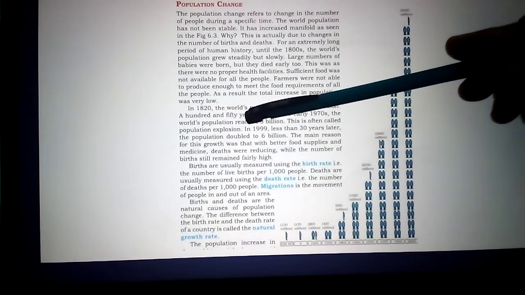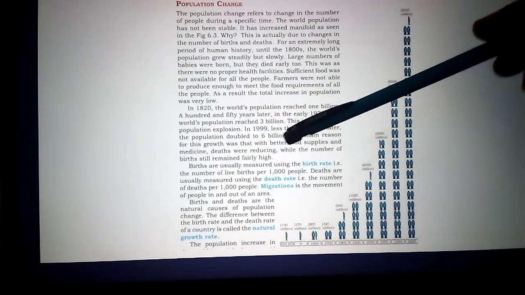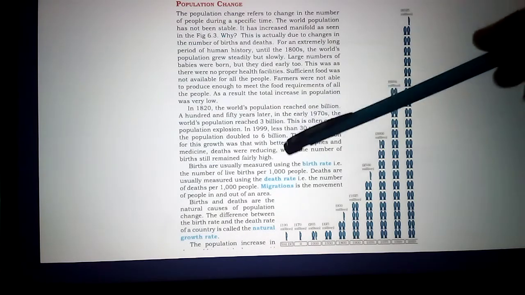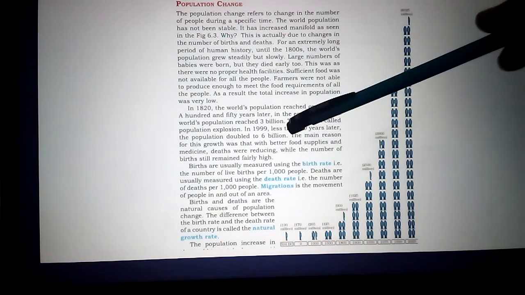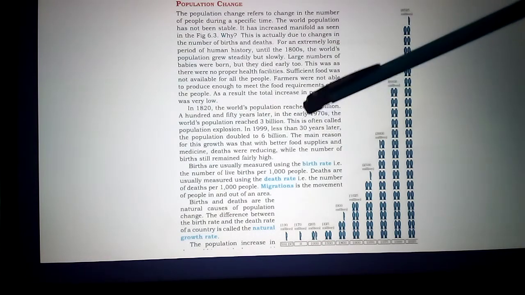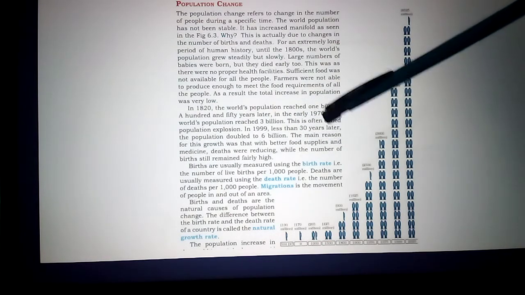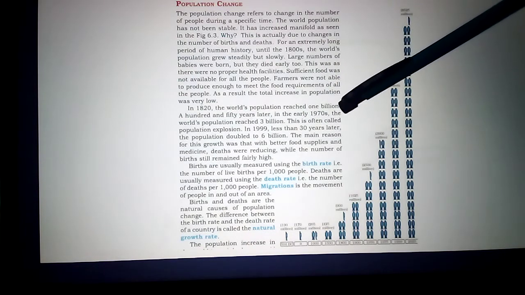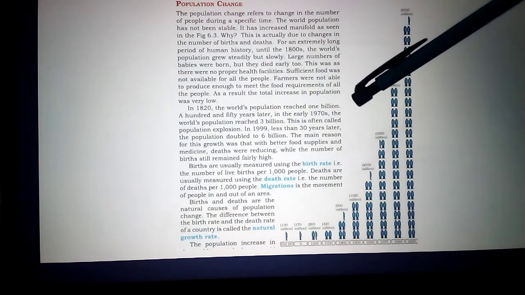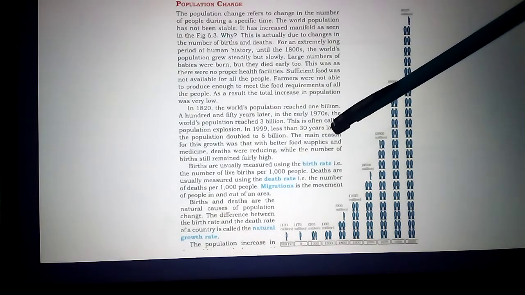But here the population has doubled. Why? Within 30 years, the population went from 3 billion to 6 billion. Why was it doubled? Here they are saying that the main reason for this growth was better food supplies and better medicine. Deaths were reducing, while the number of births still remained fairly high. Birth rate is high, death rate is low, medicine is available, and food production and supplies are also more. In this period, the 1970s green revolution also helped to increase sufficient food.